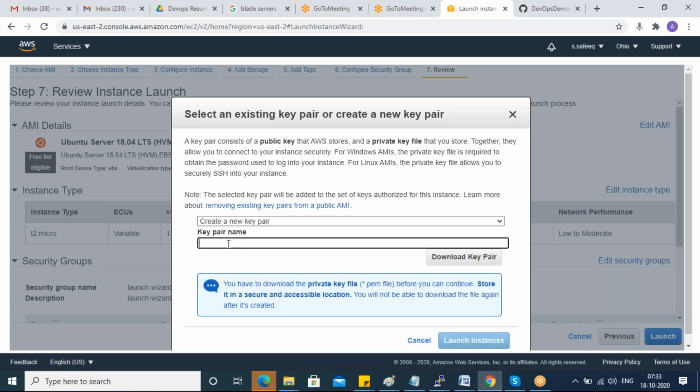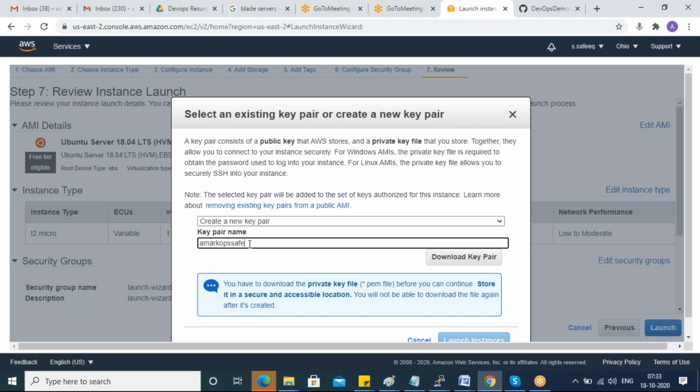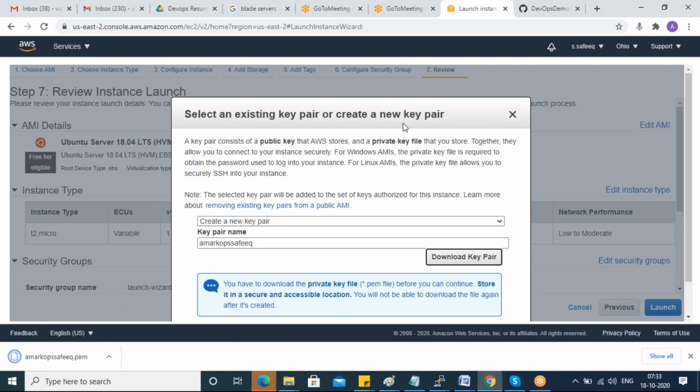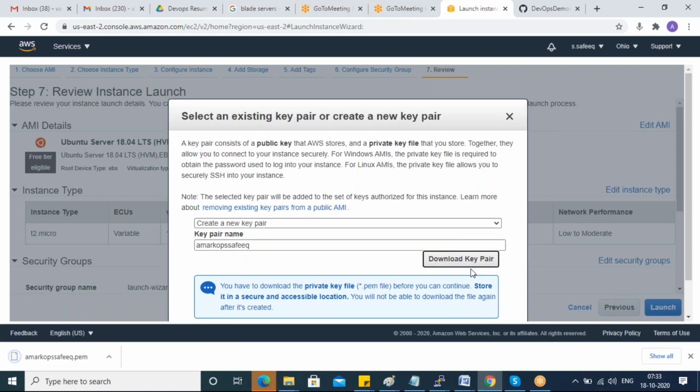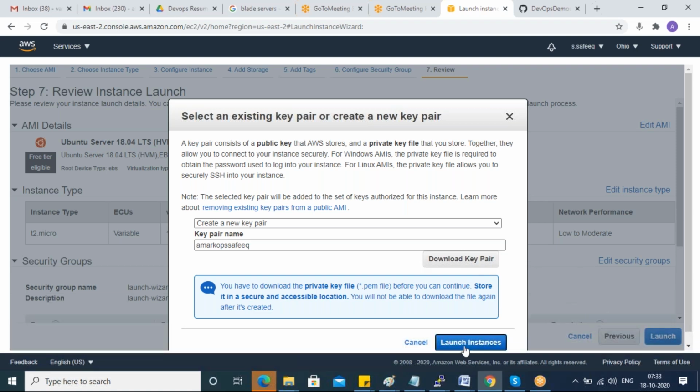Keep something. So first, I have to take one Ubuntu server.